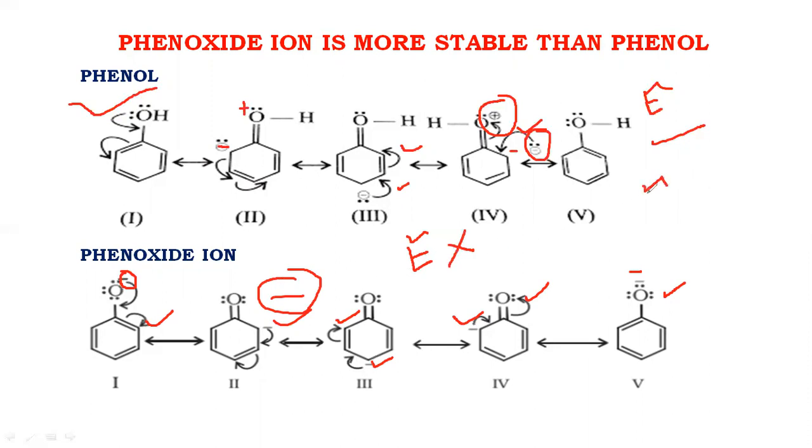And we know that energy is inversely related to the stability of the system. If a system has high energy, the stability of that system will be low, and if the system has low energy, the stability of that system will be high. Comparing phenol and phenoxide ion, phenol has high energy and phenoxide has low energy because there is no separation of charge. So we can say that phenol is less stable and phenoxide ion is more stable.